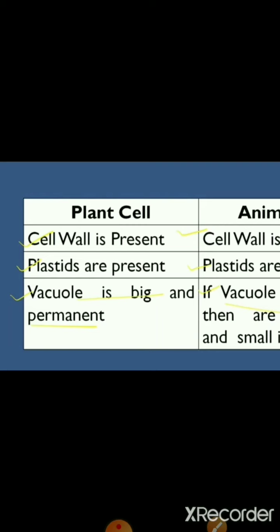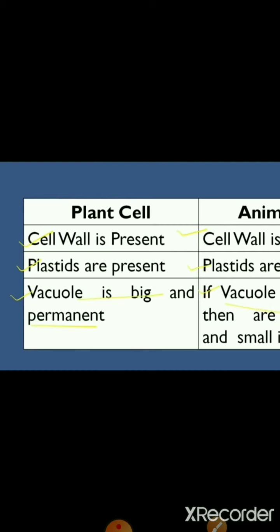Plastids, if we talk about plastids, so plastids are always present because they are having chromosomes, right, with the help of which they are having chloroplast. So with the help of chloroplast, the plant gets help in making the synthesis of food.